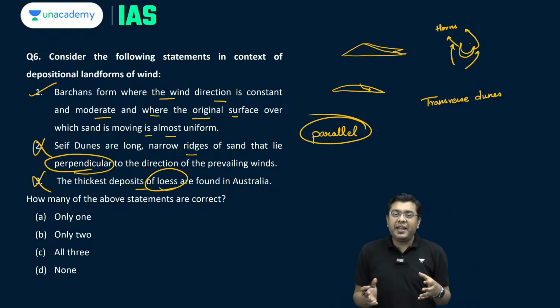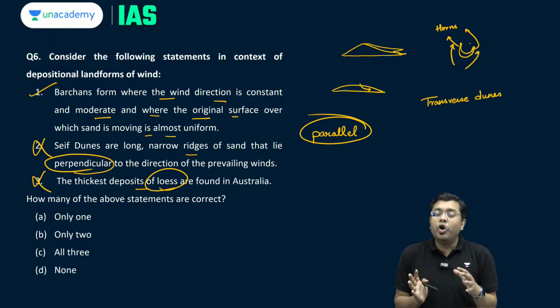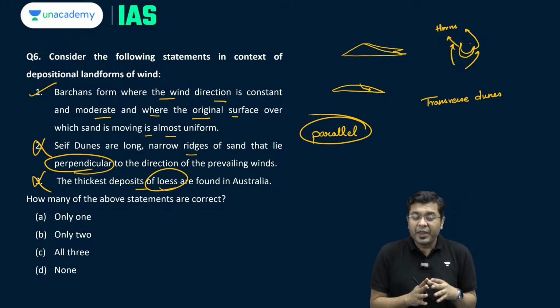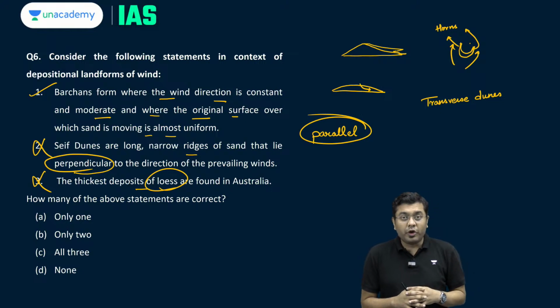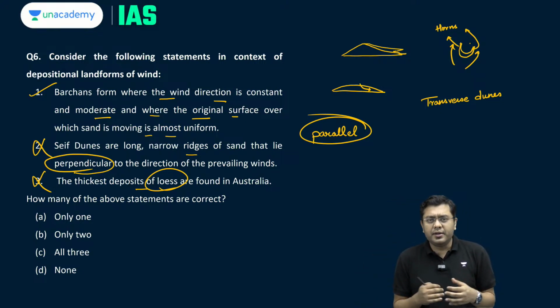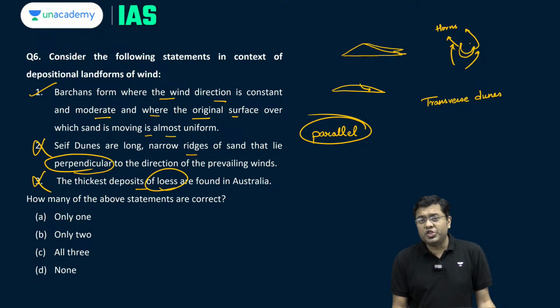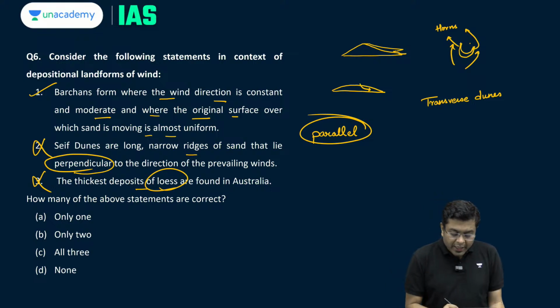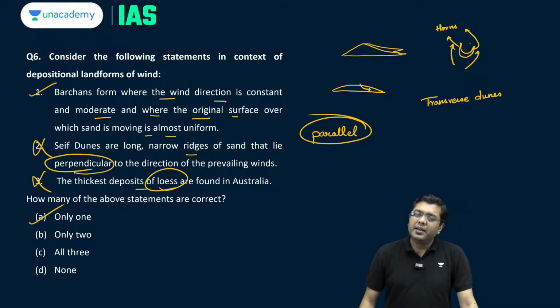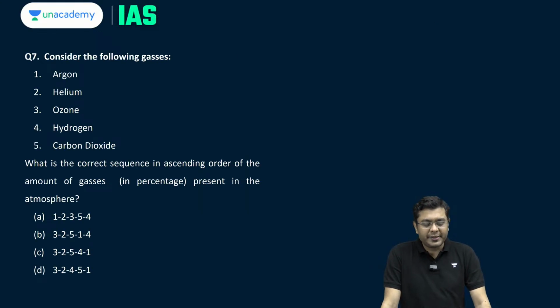So these loess plains, in large amounts and with very thick deposits, are found in the northwestern region of China, around the Xinjiang province, and this is very rich in various types of minerals and rare earth elements as well. So it is not to be found in Australia but in China, where certain deposits can have a depth of almost around 30 meters. So how many of the above statements are correct? The answer is A, that is one only, that is the correct statement.